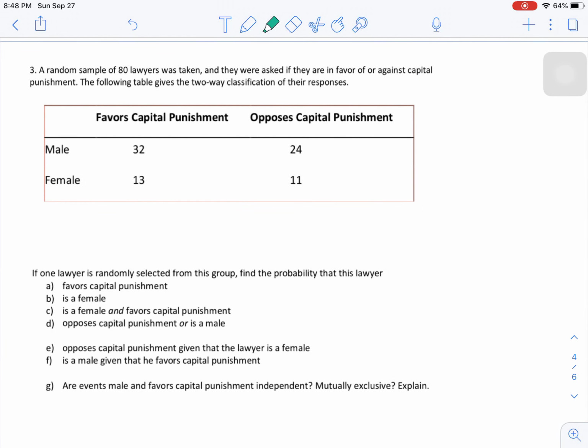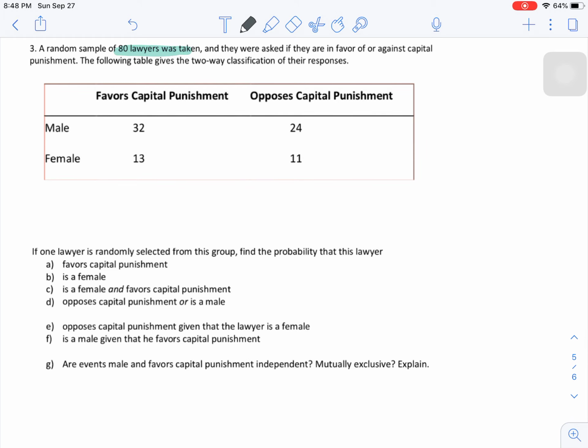Number 3, our example is that we have a random sample of 80 lawyers, and we asked these 80 lawyers whether they are in favor of capital punishment or if they're opposed to it. And we tallied up if they were male and female, whether they favored it or opposed capital punishment, and tallied up the responses. And now for this question, we want to find the probability that a random lawyer selected from this group is any one of these things.